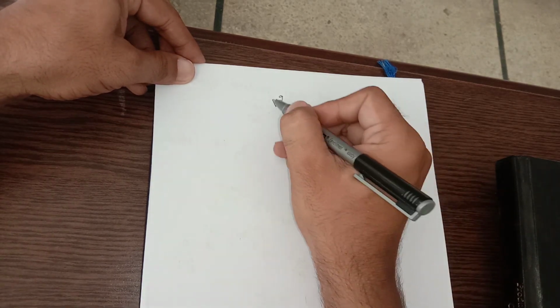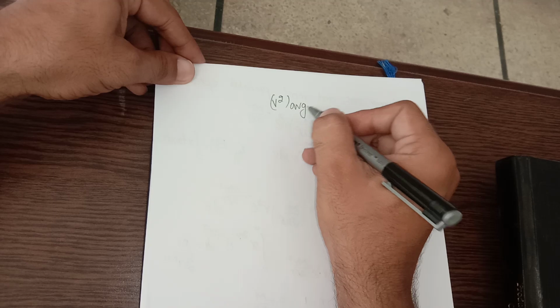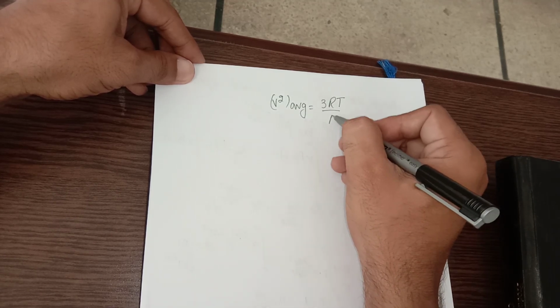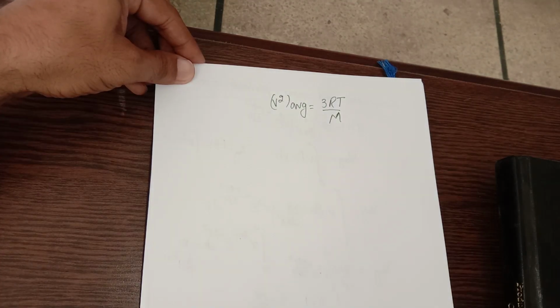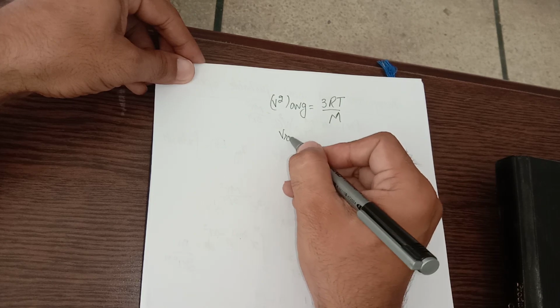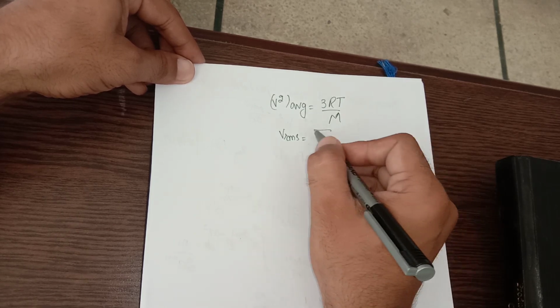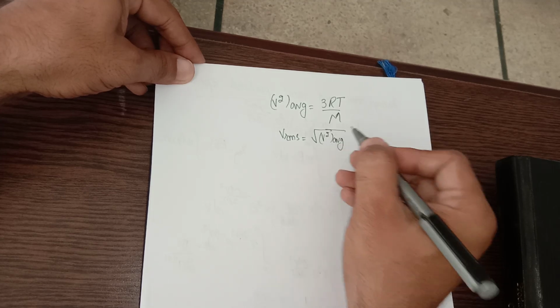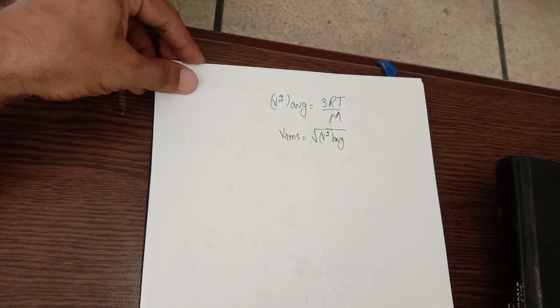After solving this integral, the V square average comes out to be 3RT by m, and we know that the RMS value is under root of V square average, as we have discussed in previous section.